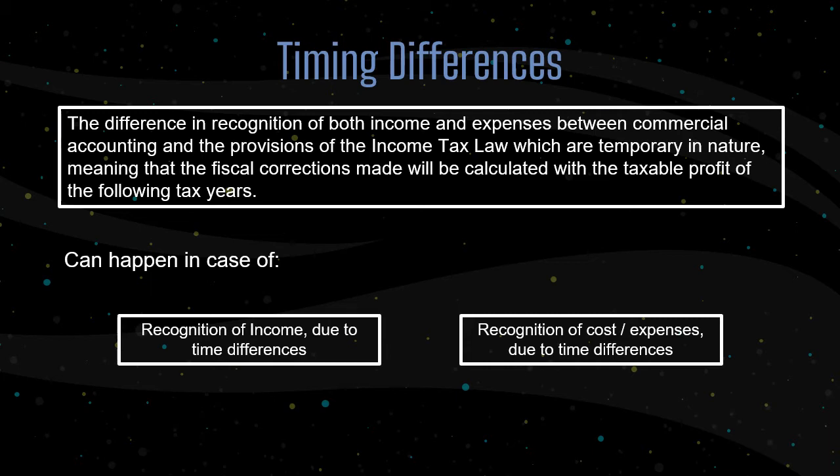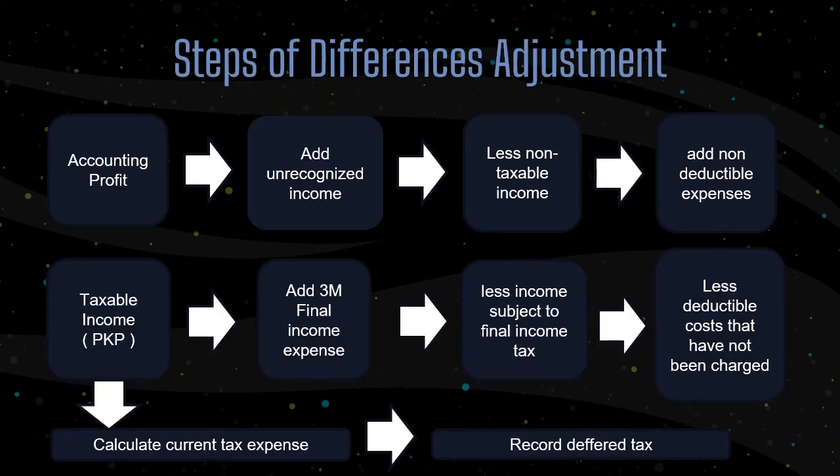Correction of differences in timing of income will cause a positive correction when income is received, and will cause a negative correction in subsequent years. This positive correction will cause taxable profit to increase, while the negative correction in subsequent years will cause taxable profit to decrease. Correction of time differences in cost can lead to a positive or negative correction depending on the method used. Now the steps for the different adjustments in reconciliation.